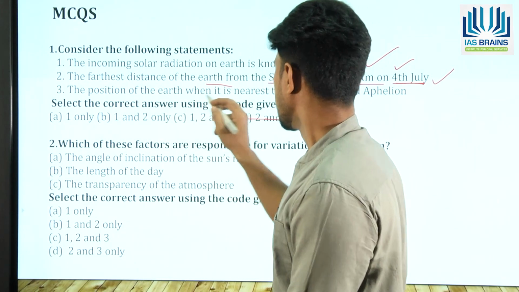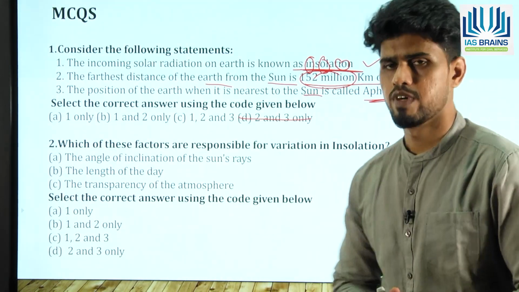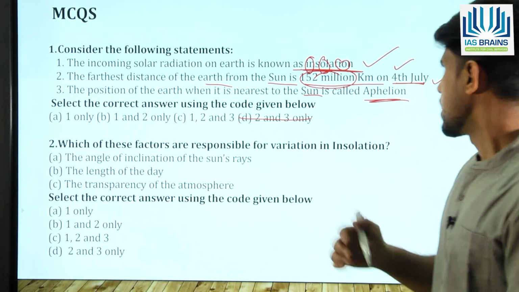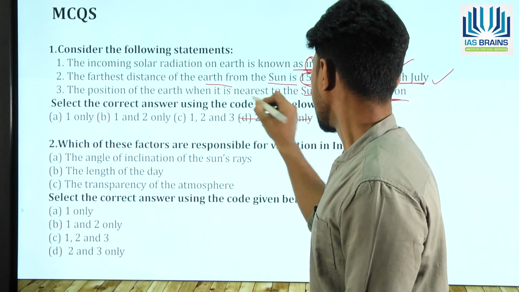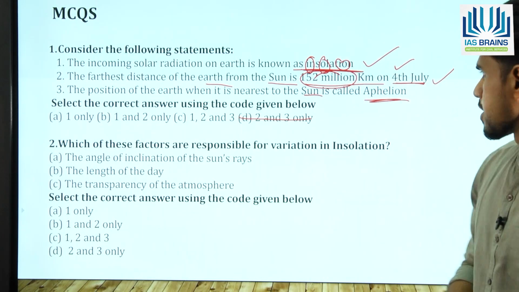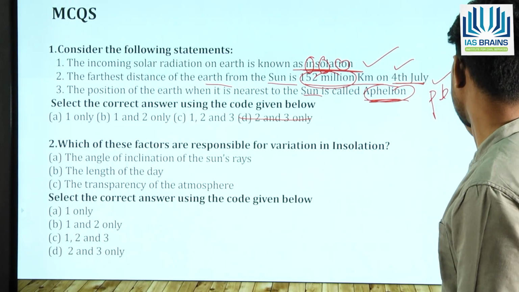Then the position of the earth when it is nearest to the sun is called as aphelion. Okay, so the position of the earth nearest to the sun is actually not aphelion, it is perihelion.